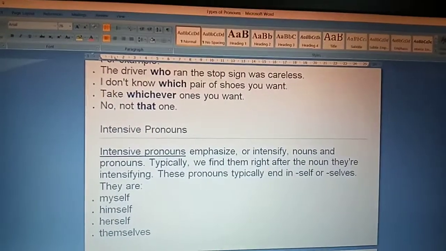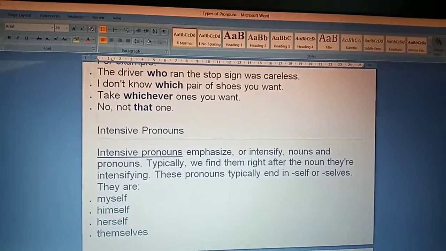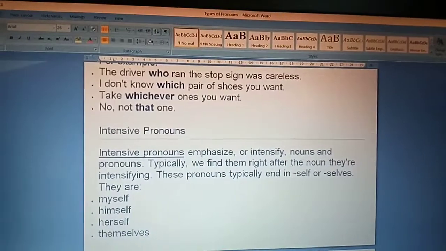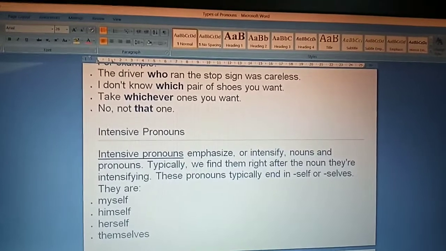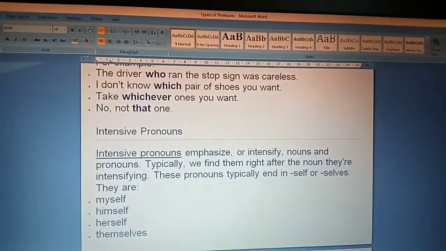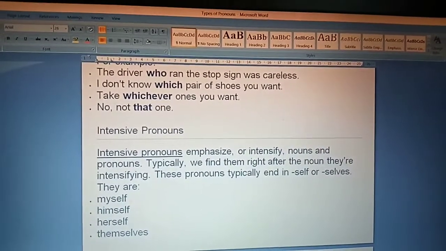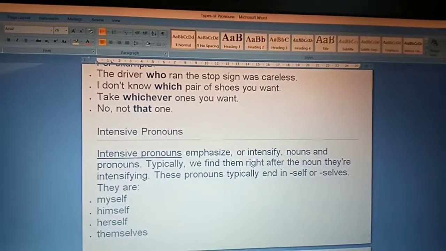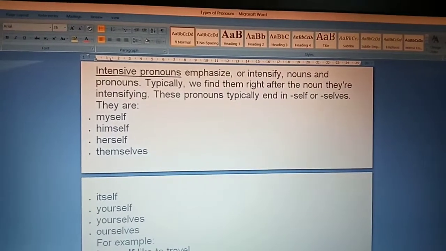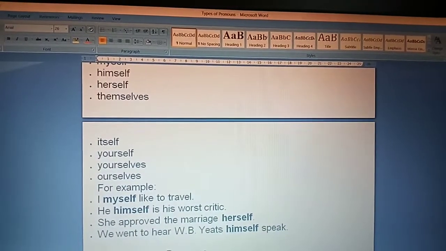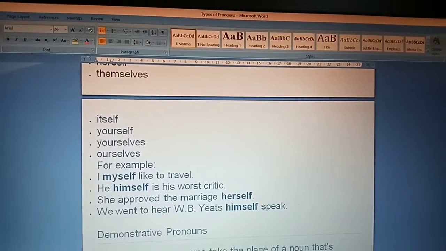Intensive pronoun. Intensive pronouns emphasize or intensify nouns and pronouns. Typically, we find them right after the noun. These pronouns typically end in self or selves. They are myself, himself, herself, themselves, itself, yourself, yourselves, ourselves.